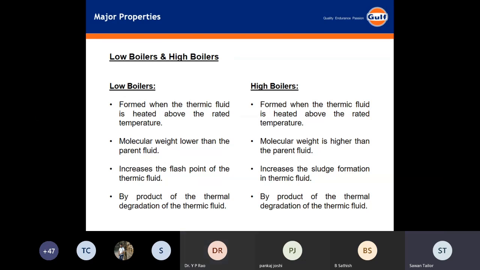If the molecular weight of our fluid is 122 grams per mole, and the molecular weight of this one is 250 grams per mole, then these are known as high boilers. And if the molecular weight of some chemicals formed is less than say 120 grams per mole, these are known as low boilers.